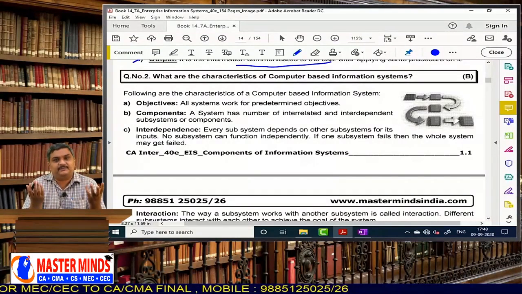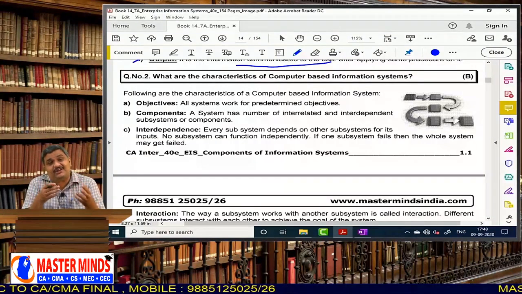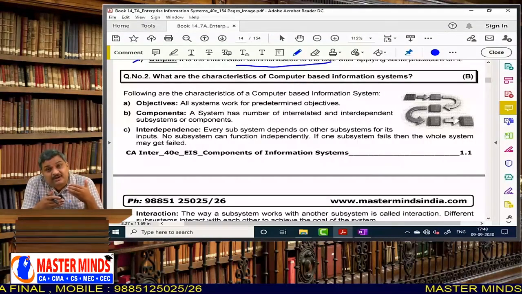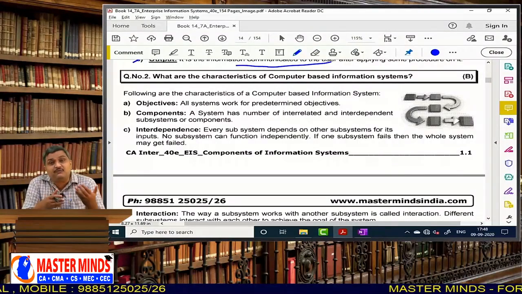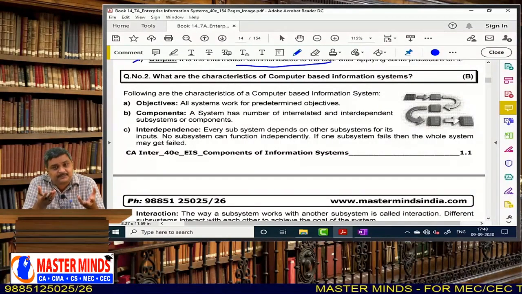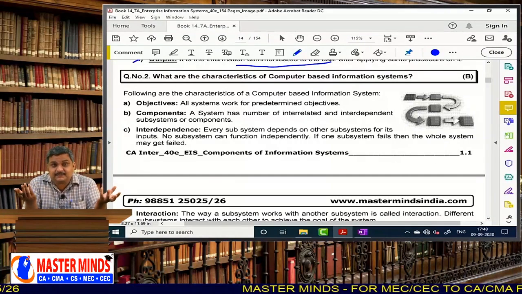Likewise, every information system, either marketing information system, sales information system, customer relationship management system, or invoicing system, has an objective. Without an objective, nothing can be built.